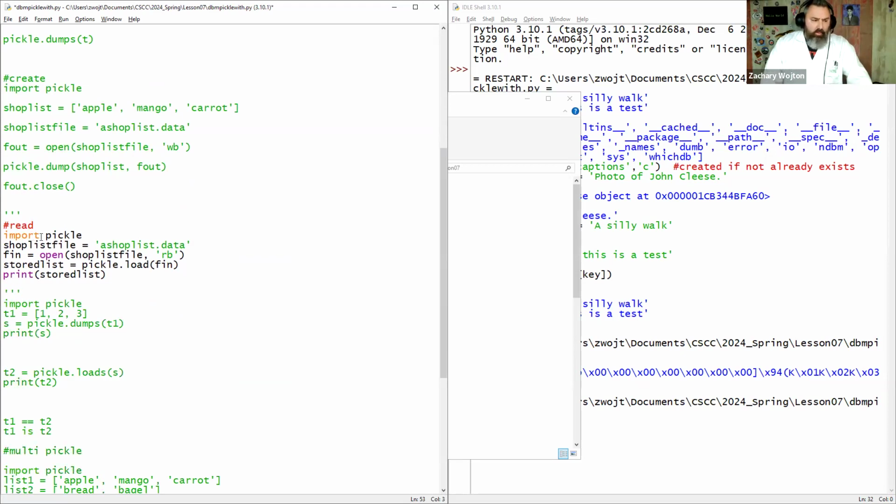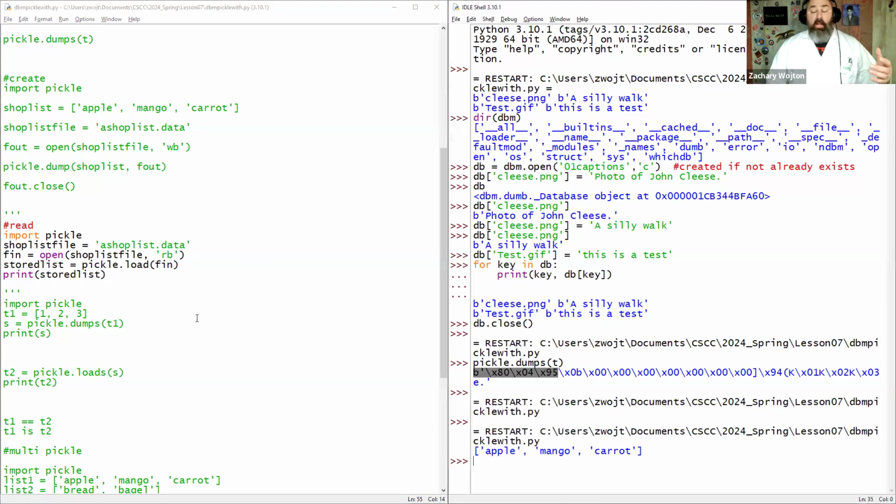So now we're going to re-import pickle. We're going to call on our file. We're going to open our file in read bytes mode. And then we're going to load that file into stored list and then print the list. And we receive our list back.